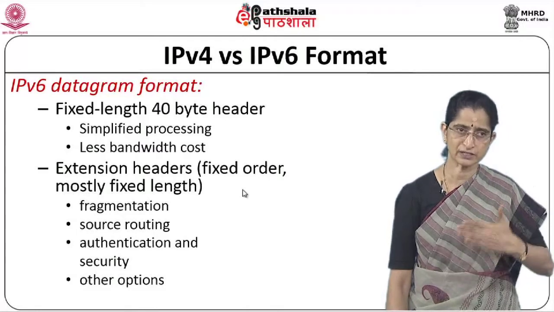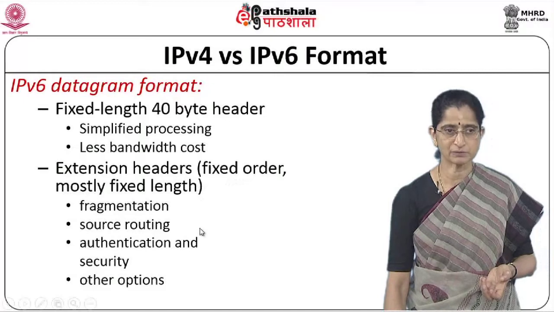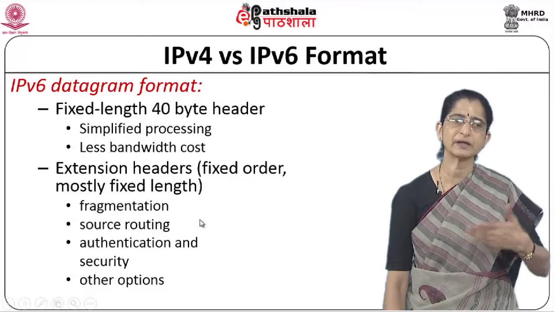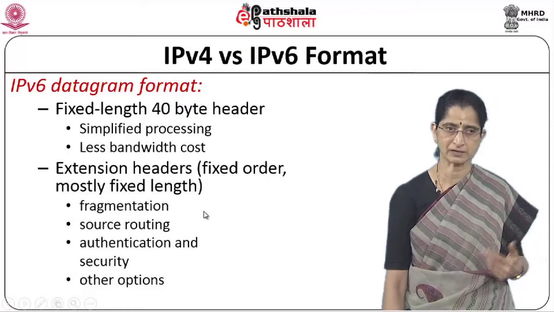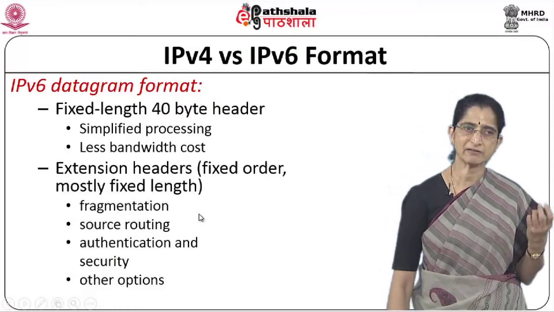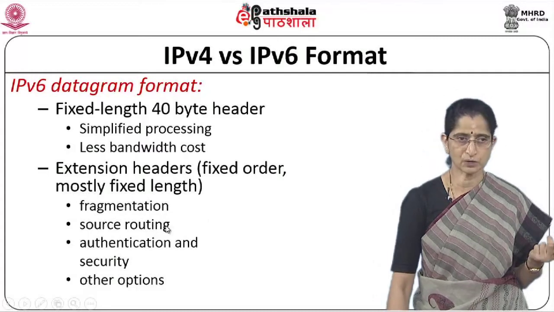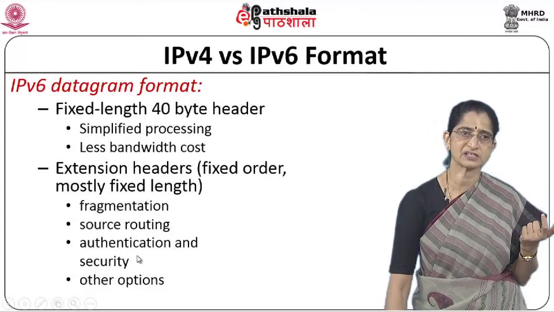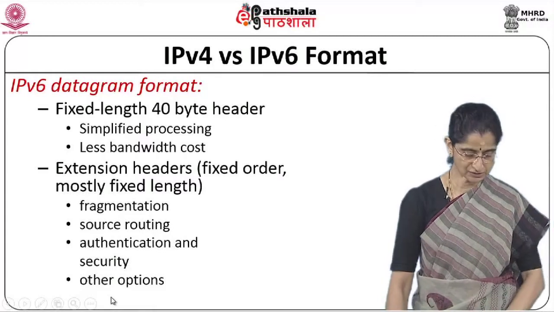So, something is not there, you know exactly which is the one that is missing, right, and it is not even mandatory that all of them should be present. So depending on the header that is present, depending on the order, the processing can be done more efficiently. So, we have extension headers to support fragmentation, to support source routing, to support authentication and security, and for other options as well. Okay. So, we will take a look at these extension headers now.